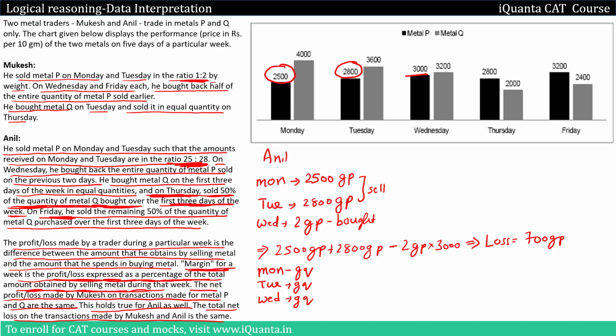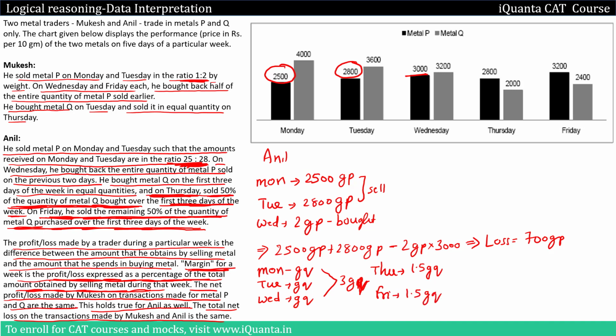Then on Friday he sold the remaining 50%. So that means Thursday and Friday he is selling whatever he bought on the first 3 days in equal quantity. So total he has bought 3 GQ. So Thursday he'll be selling 1.5 GQ, and also on Friday he'll be selling 1.5 GQ.